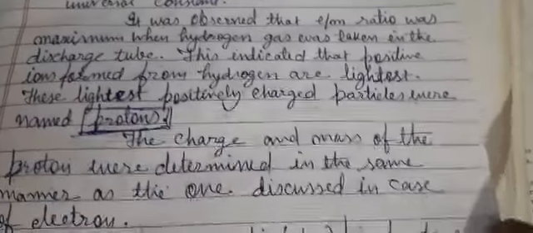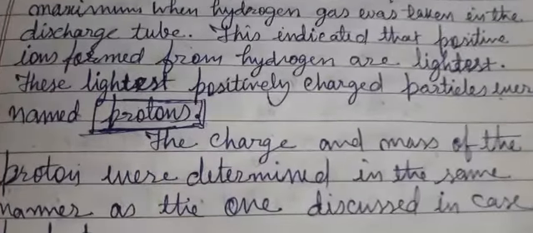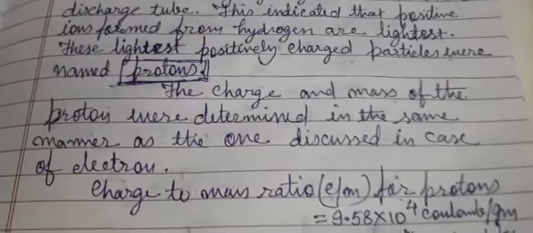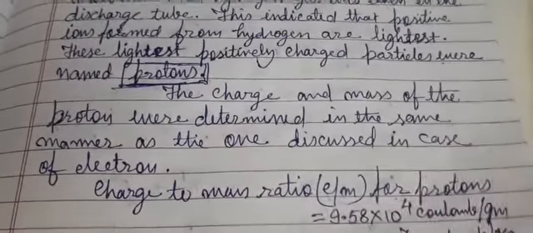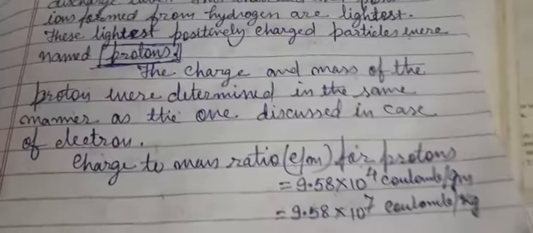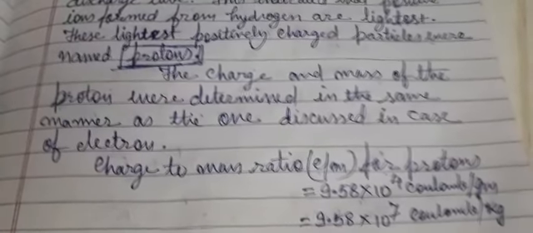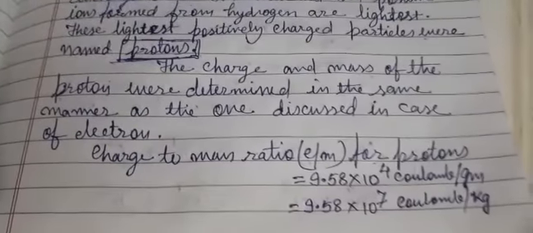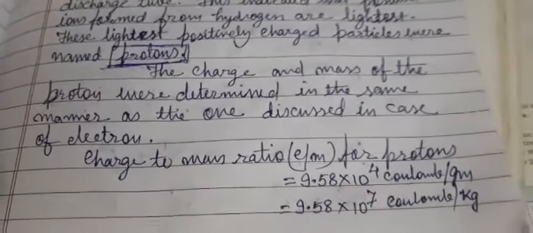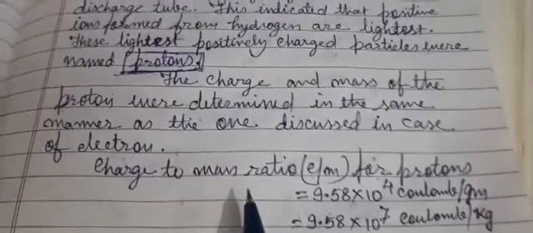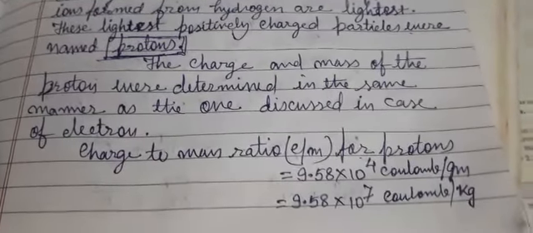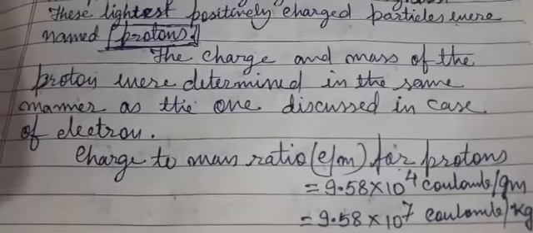The charge to mass ratio of the proton was determined in the same way as in the case of cathode rays, with the same experimental arrangement.